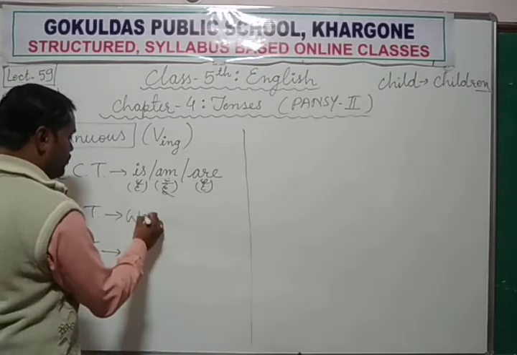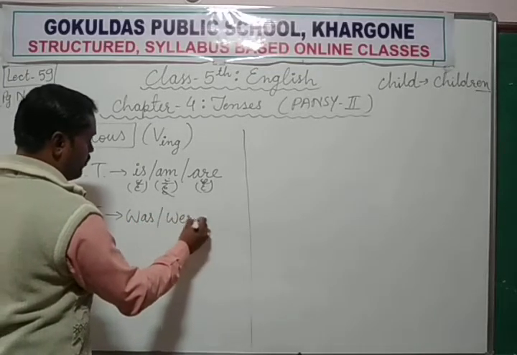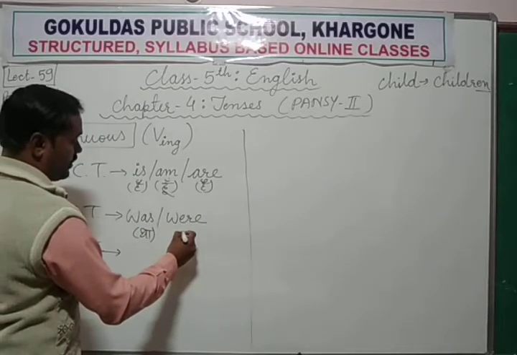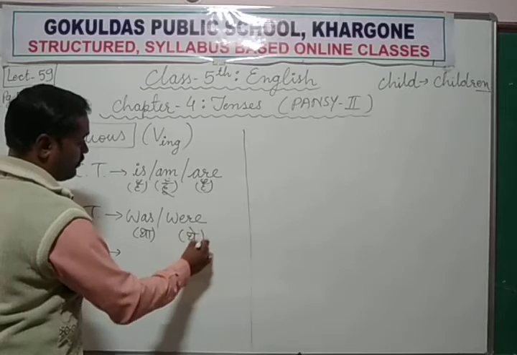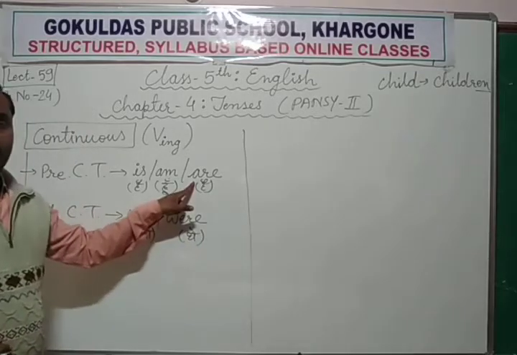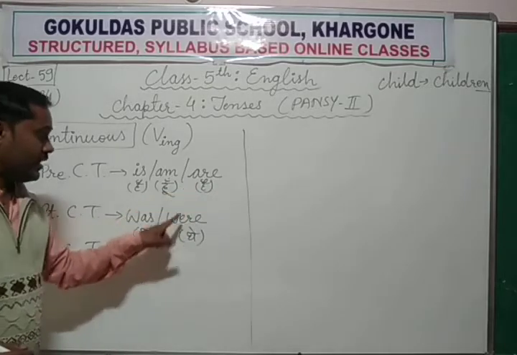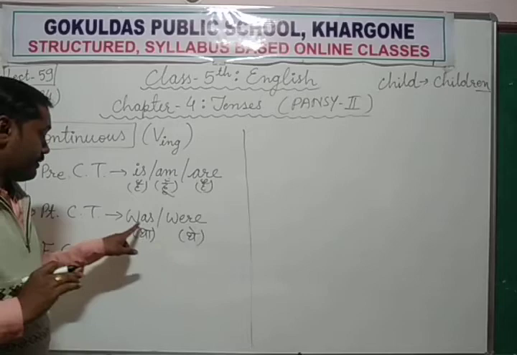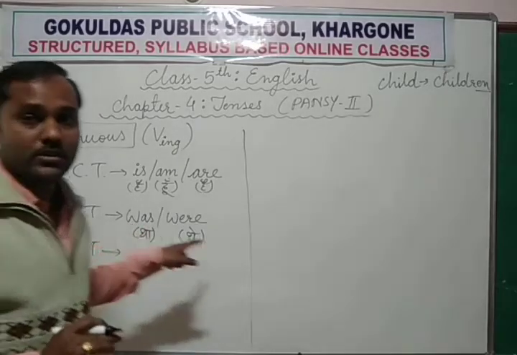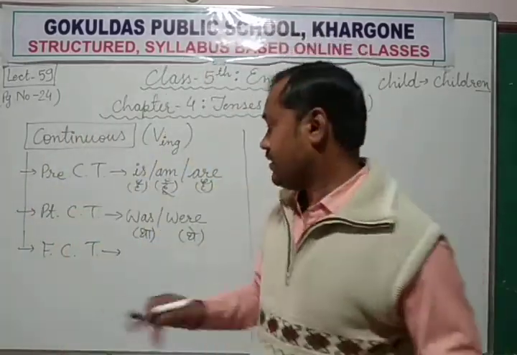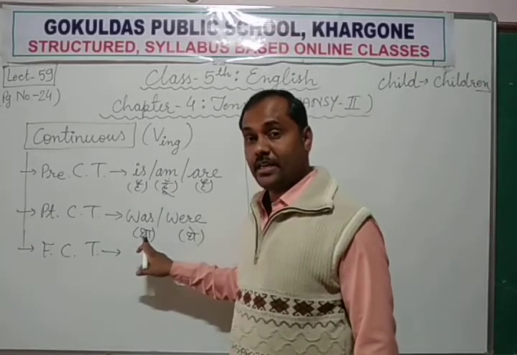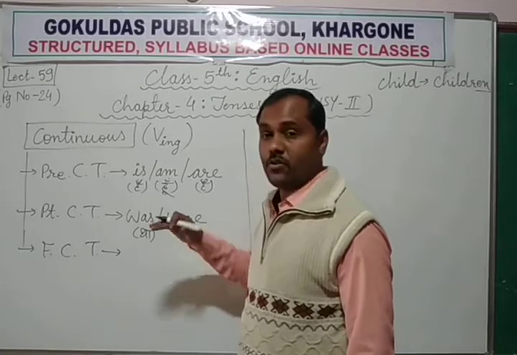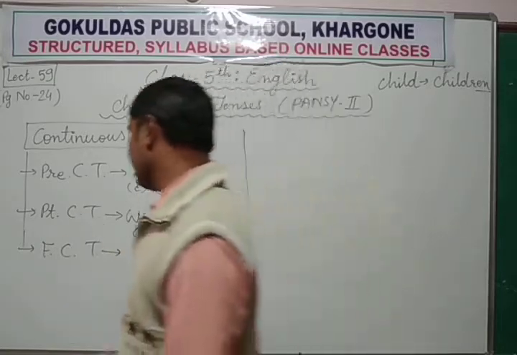For past we use was or were. Was means tha or thi and were means the. For plural we use were, just like for plural we use are, hain, and for past tense we use were, the. And for singulars was, tha. And for I was, मैं था. He was, वह था. She was, वह थी. They were, वे थे. Like that, okay?